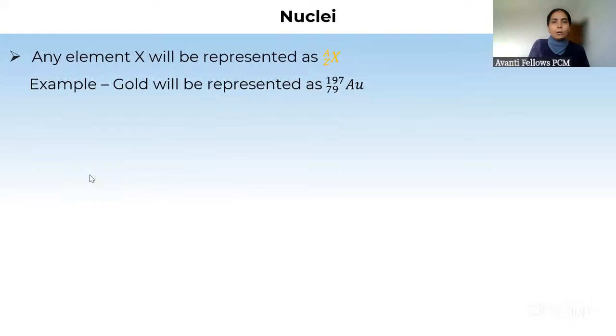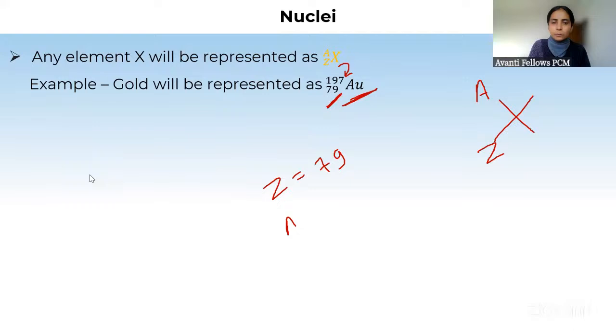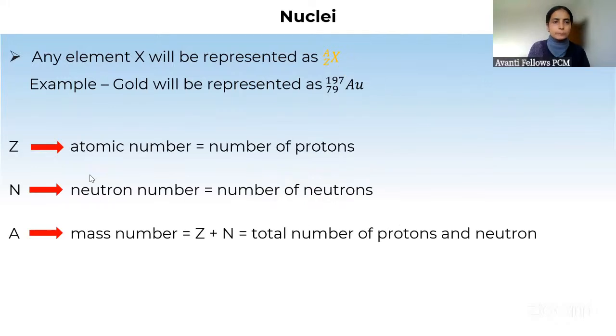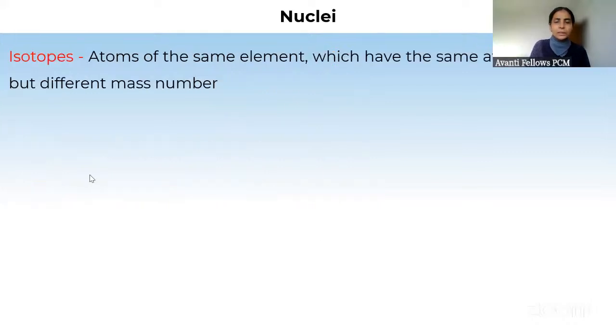Done it? Now, how do we represent an element? If the element is X, then its atomic number goes at the bottom and mass number at the top, like this. आप लोगों को पता भी होगा. Gold, its atomic number is 79, mass number 197. So Z is 79, and the mass number, that is number of proton plus number of neutron, is how much? 197. So from here we can calculate number of neutron and so on. Done it? Z is atomic number, N is neutron number, and mass number will then be equal to Z plus N. This is a small thing we just need to have in our head.